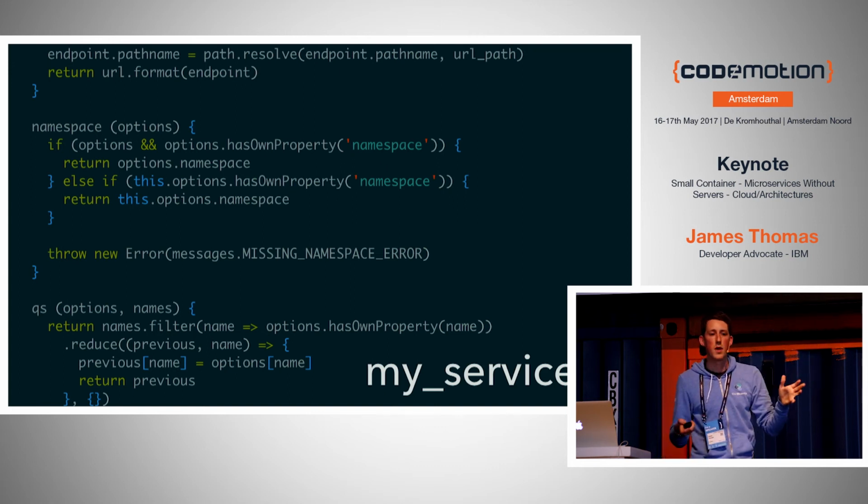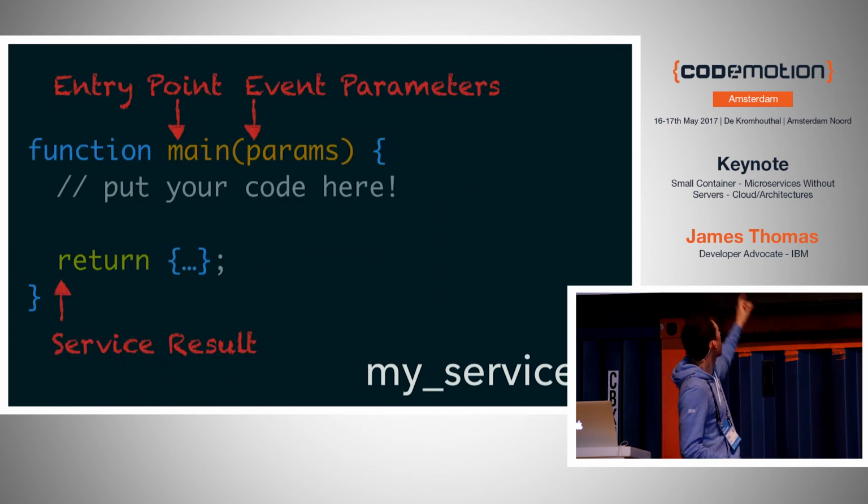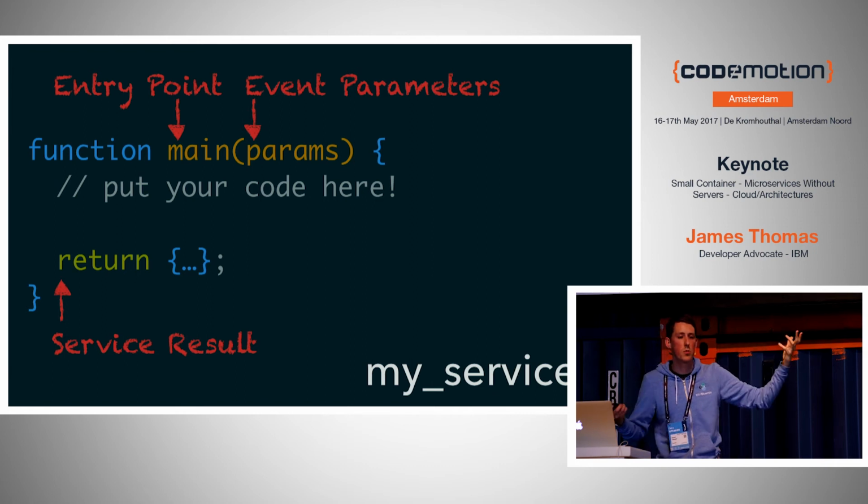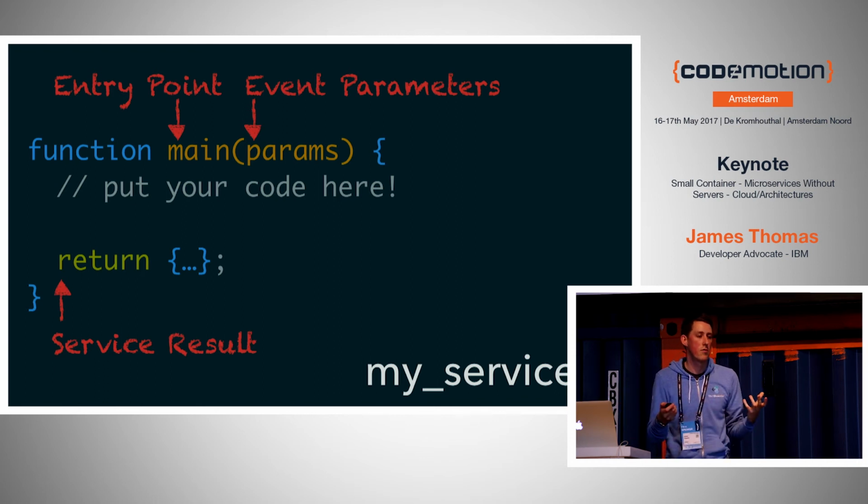All you have to do to make it compatible for OpenWhisk is add a global function called main, which takes parameters, an object, which are your event parameters. You call out to the functions, you do your computation, and then you return an object, and that's going to be the result of the computation. And that's all you have to do. For every runtime, it's the same. There's just a tiny little interface, which is normally a function name or label that you have to add, and then it takes an object and returns an object, and you can do anything you want in main.